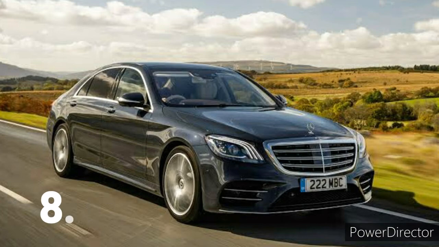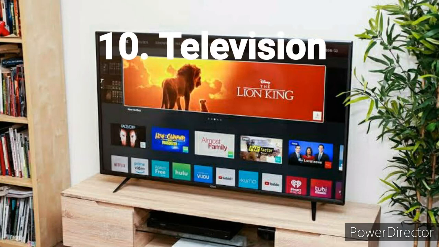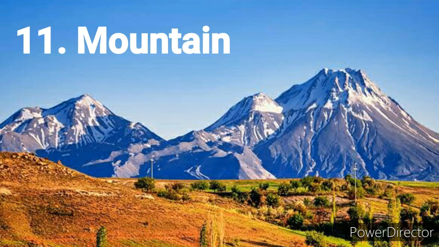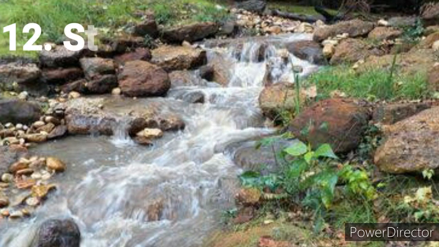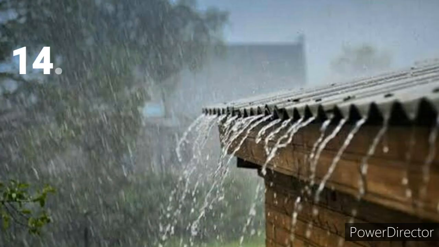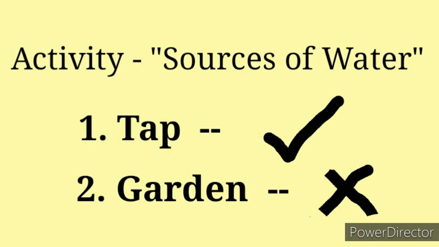Ninth one, pond. 10th one, television. 11th one, mountains. 12th one, streams. 13th, ocean. 14th, rain. 15th, trees. Now you have to write all these names in your notebook, EVS 1 notebook.